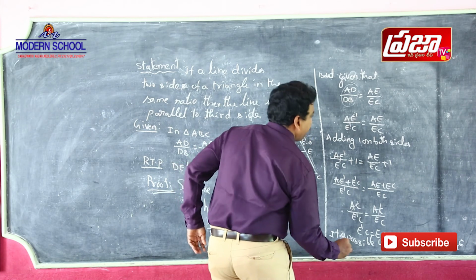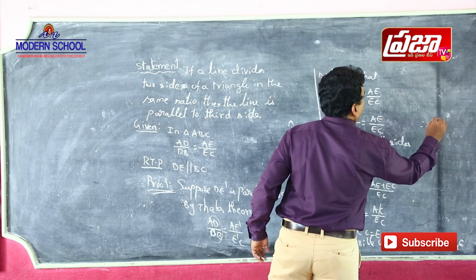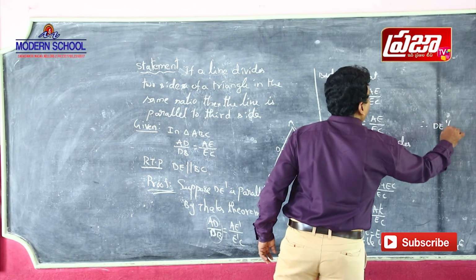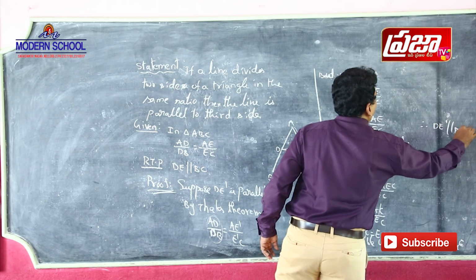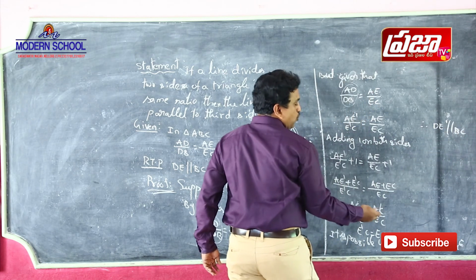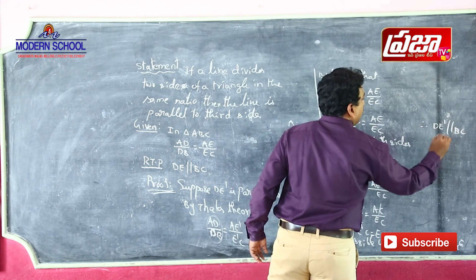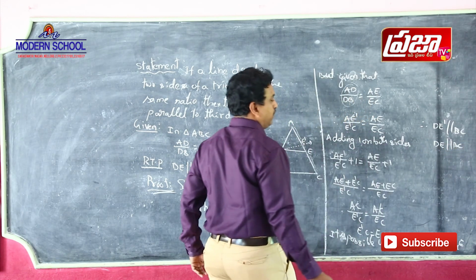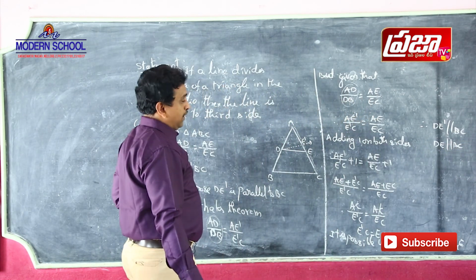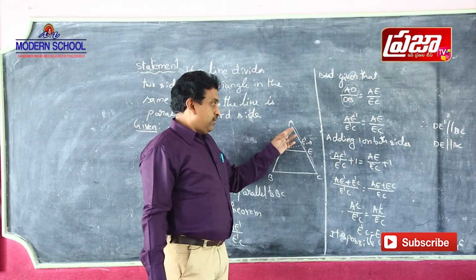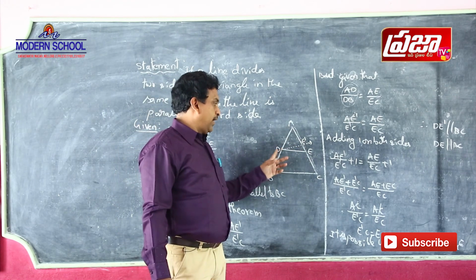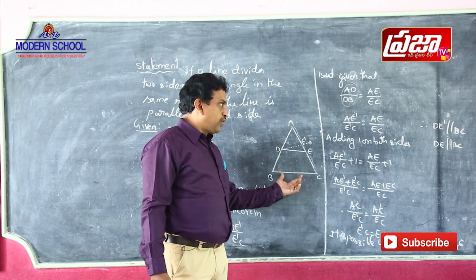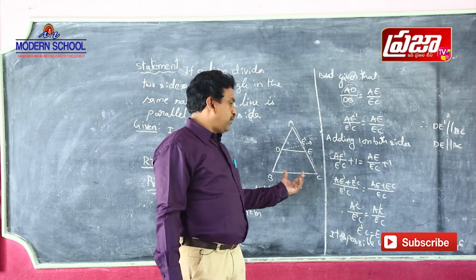Therefore, we had taken DE dash parallel to BC. Since E dash coincides with E, E dash is nothing but E. So DE is parallel to BC. Therefore, the statement is proved: if a line divides two sides of a triangle in the same ratio, then the line is parallel to the third side.